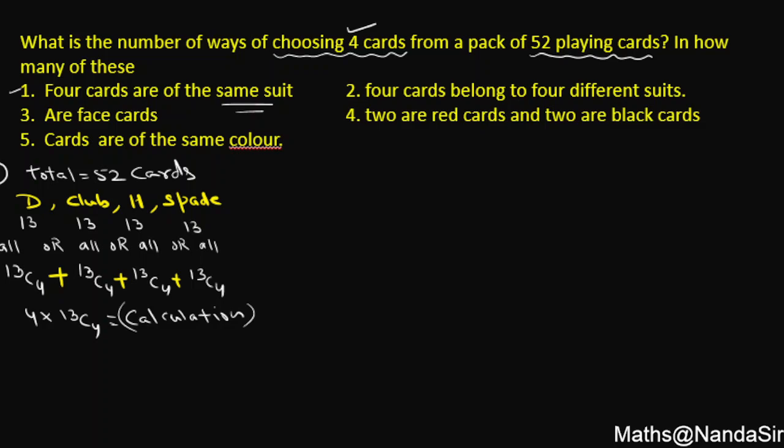Number 2, 4 cards belong to 4 different suits, right? In this second part, let me write 2. 4 cards belong to different suits.